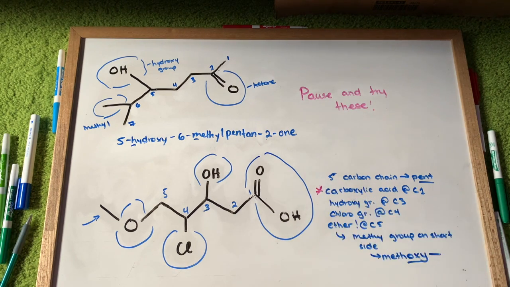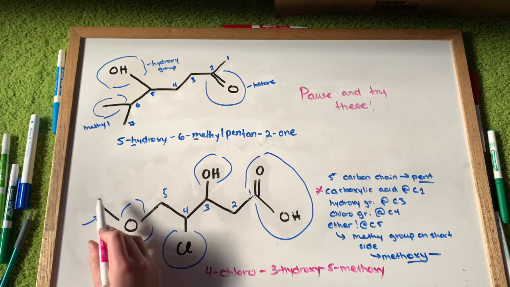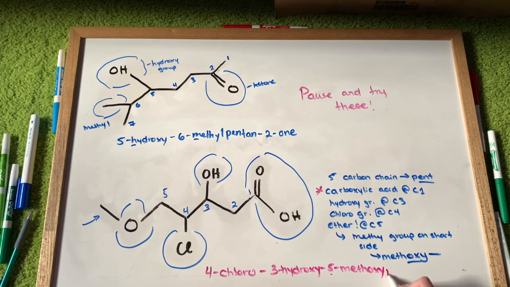Finally, to name this, carboxylic acid is our highest priority group, so the name will be 4-chloro, keeping in mind alphabetical order, 3-hydroxy because the hydroxy group's on the 3rd carbon, then it will be 5-methoxy there because of the ether, and it will finish with pent because it's a 5-carbon chain. It will be pentan followed by oic acid to account for the carboxylic acid.